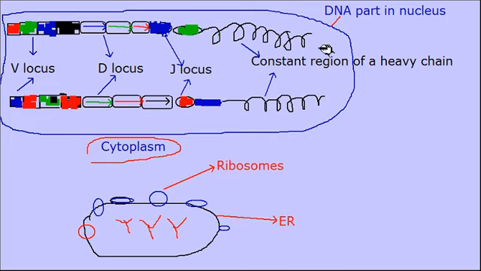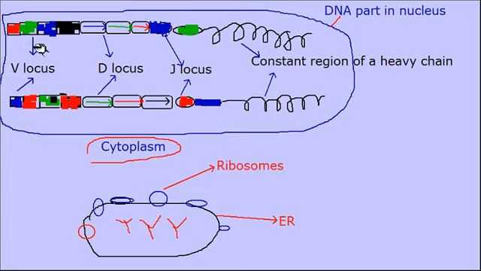So what happens in the DNA in the nucleus? Here is how the combinations are generated. In the DNA, which is responsible for forming the immunoglobulins, the V locus region is there, the D locus region is there, and the J locus region is there.